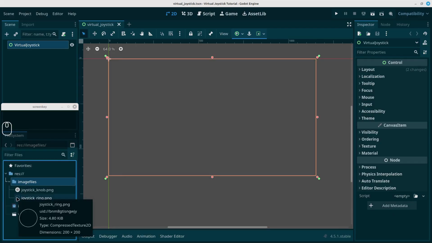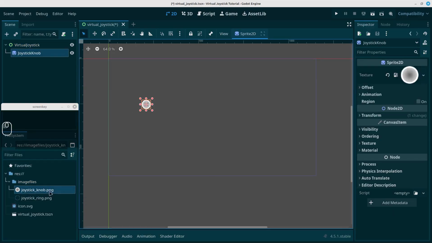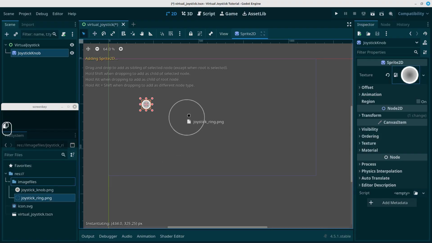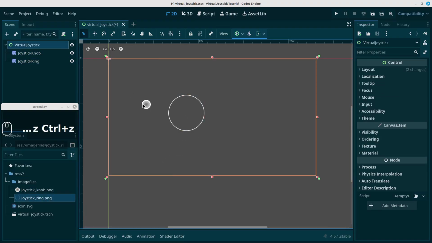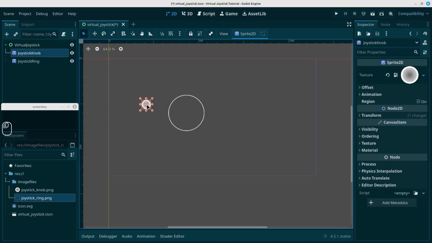So as you can see, you can just put them into the project and see what it looks like. So we're going to use these two files. This will be the ring around the joystick, the background ring, and this will be our actual joystick. We're going to use those to create our own virtual joystick.